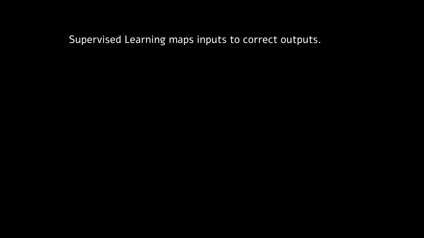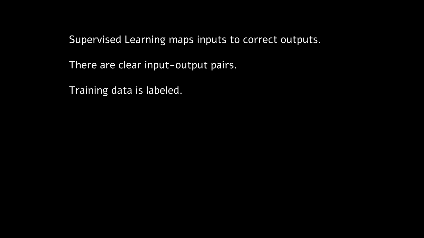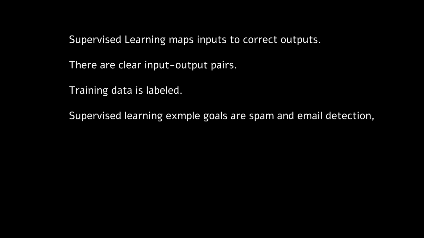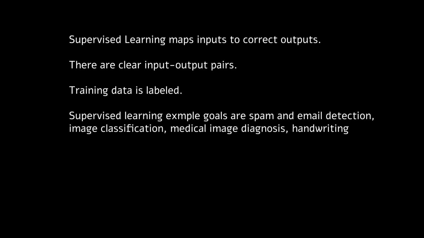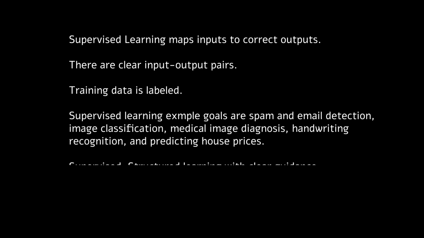Supervised learning maps inputs to correct outputs. There are clear input-output pairs. Training data is labeled. Supervised learning example goals are spam email detection, image classification, medical image diagnosis, handwriting recognition, and predicting house prices. Supervised, structured learning with clear guidance.